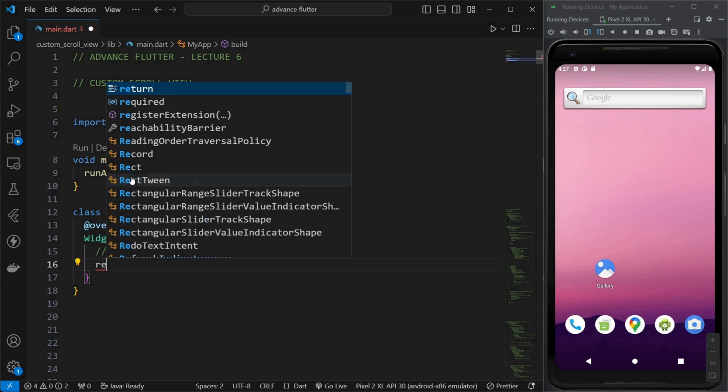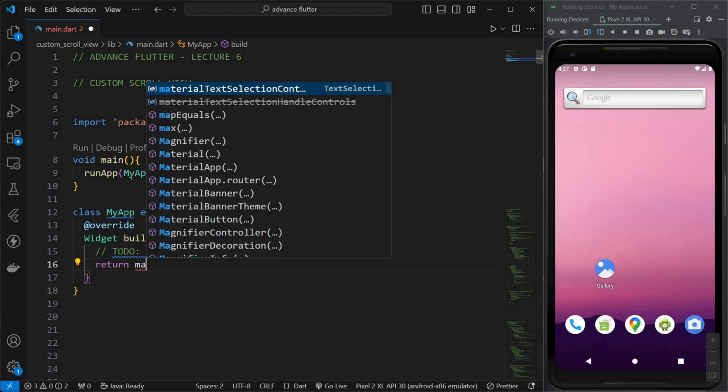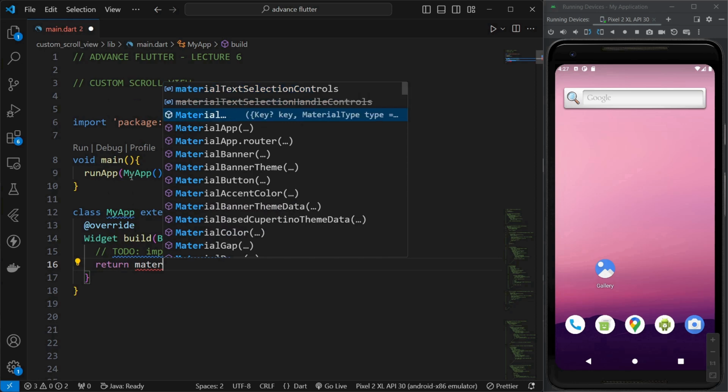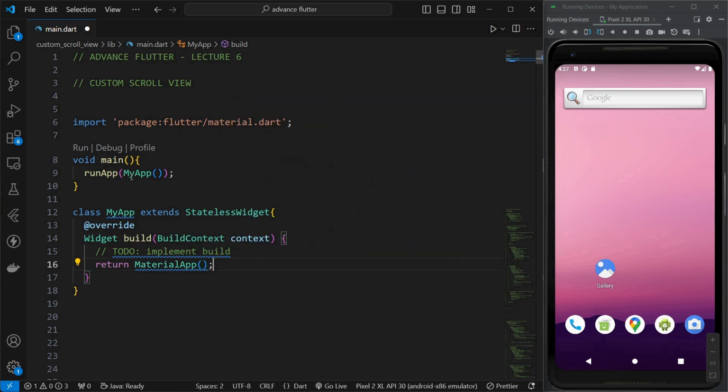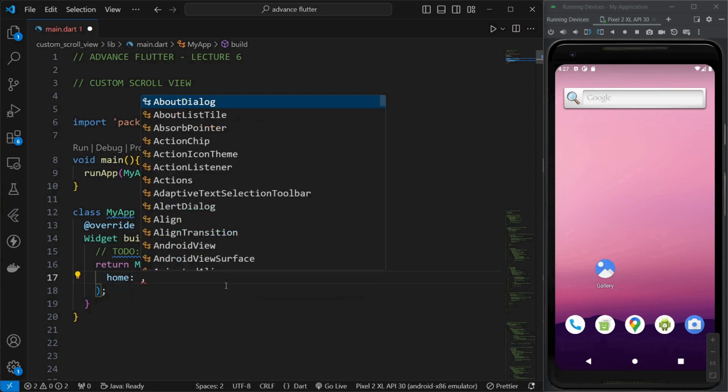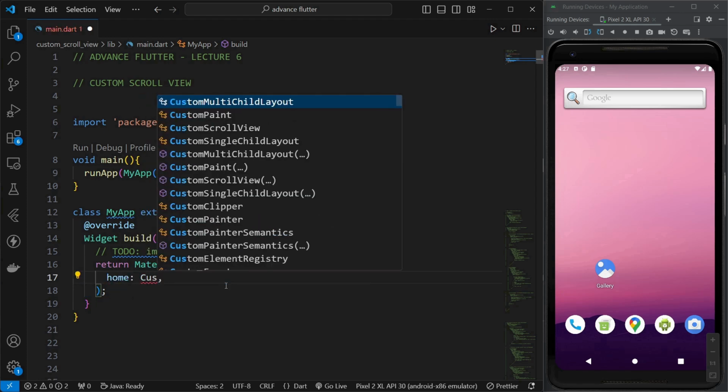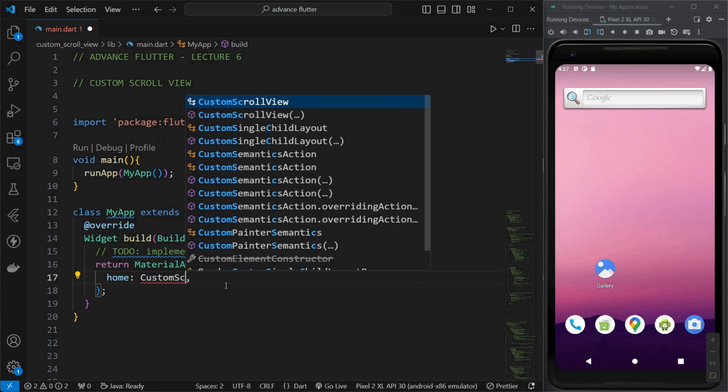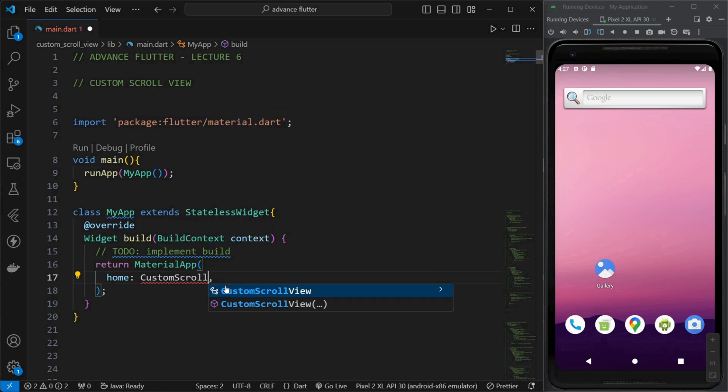Then we'll simply return our material app. So return MaterialApp. What this material app will do is simply provide space in our virtual device. And now we'll customize that space. So we'll use the home property. And inside this, I'll make a second custom widget, which is CustomScrollViewScreen.